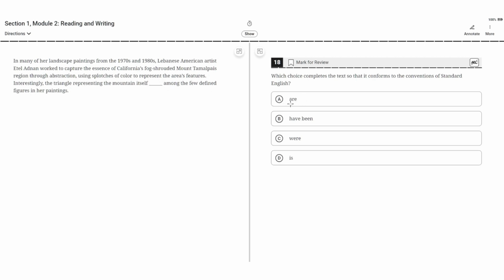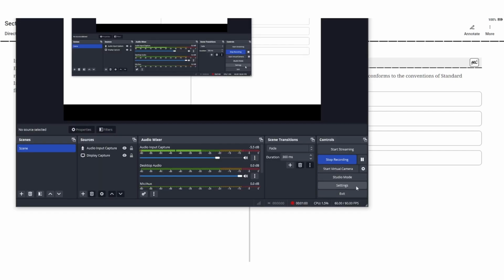A. Are. This is incorrect because the plural verb are doesn't agree with the singular subject triangle. So A is incorrect. B. Have been. This is incorrect because the plural verb have been doesn't agree with the singular subject triangle. So B is incorrect. C. Were. This is incorrect because the plural verb were doesn't agree with the singular subject triangle. D. Is. This is correct because the singular verb is agrees with the singular subject triangle. So D is the correct choice.